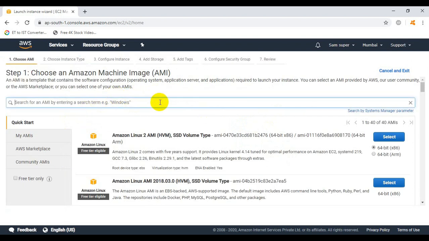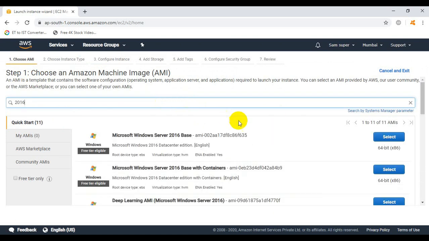Now we will select the image of the operating system through which we will create the EC2 instance. So we will select here Microsoft Windows Server Base. It is a free tier eligible image. With the help of this image we will create one new EC2 instance, which is the web server 1. So click on select.